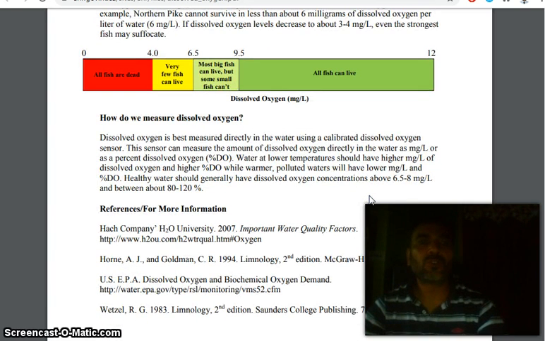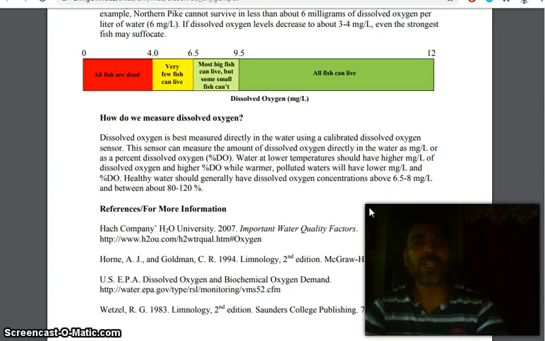So how do we measure dissolved oxygen? Dissolved oxygen is best measured directly in the water using a calibrated dissolved oxygen sensor. This sensor can measure the amount of dissolved oxygen directly in the water as milligrams per liter or as a percent dissolved oxygen.